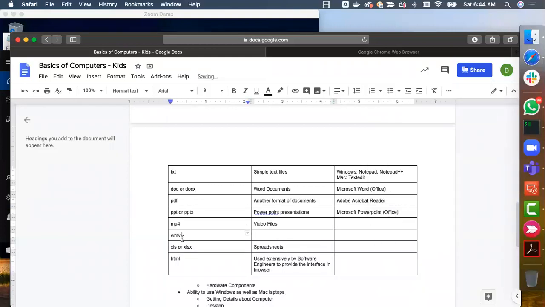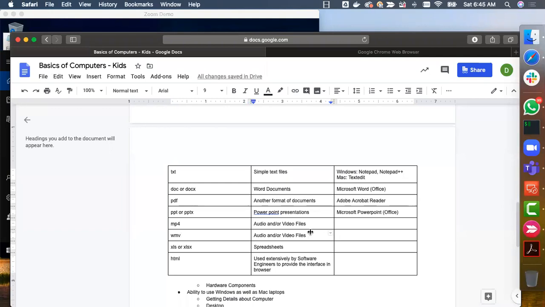And what does WMV stand for? Windows Media Player Video. So that can be played with Windows Media Player only. WMV stands for Windows Media Video. Okay, this can also be used for audio and video files. Even MP4 is for both audio and video. You can use it only for audio, only for video, or for both.